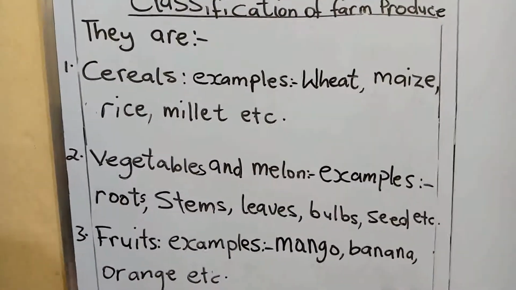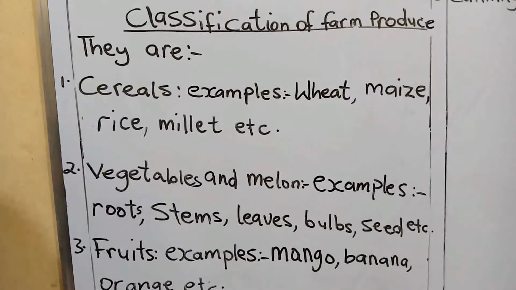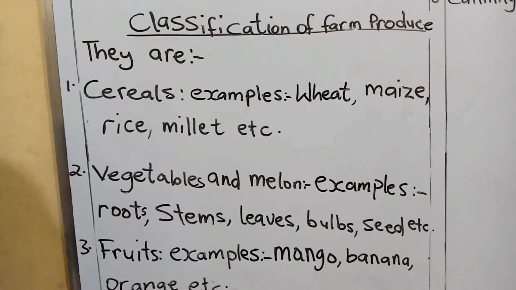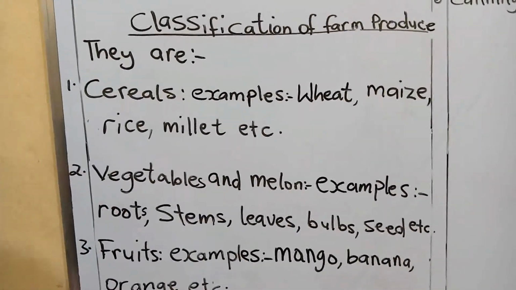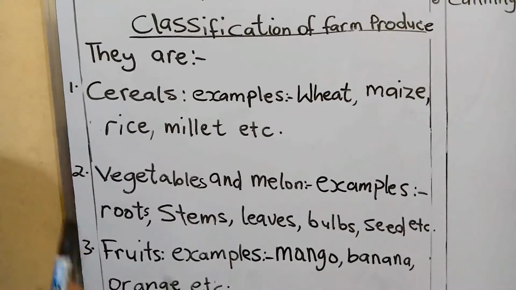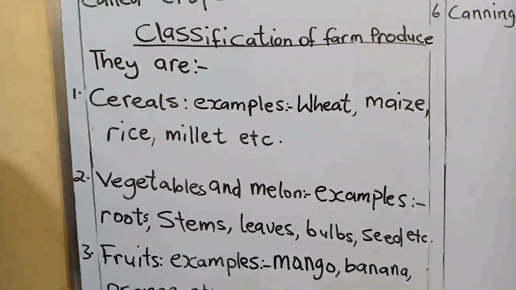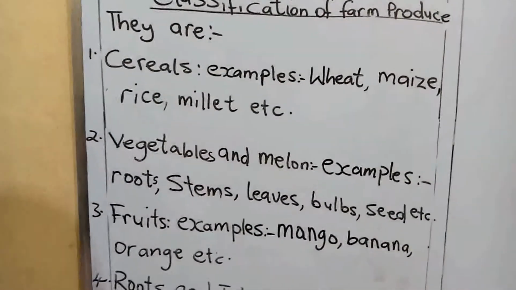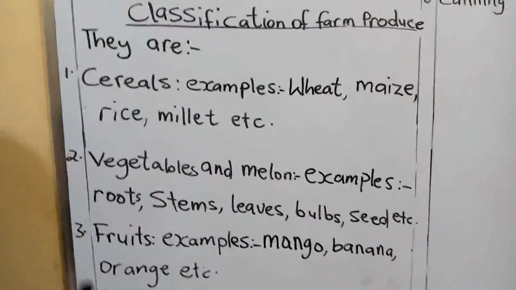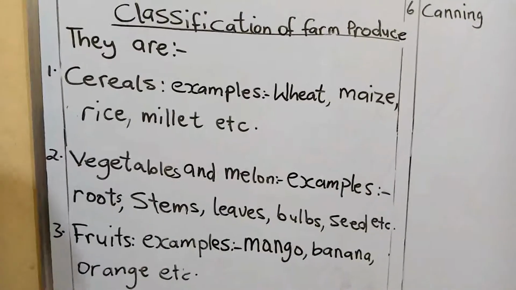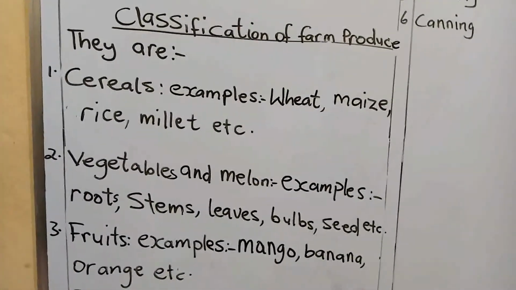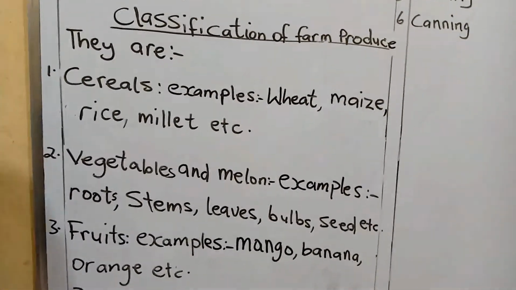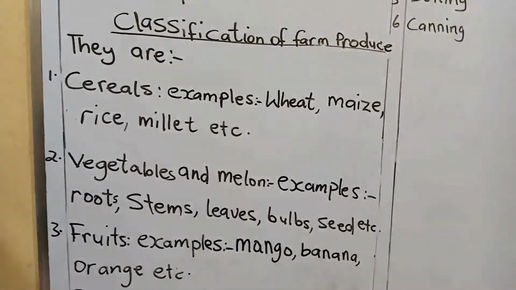Number two, we have our vegetables and melon. And examples of crops under vegetables and melons are your vegetables like your pumpkin leaf, your green vegetable. They can also be in form of roots, leaves, bulbs and seed.